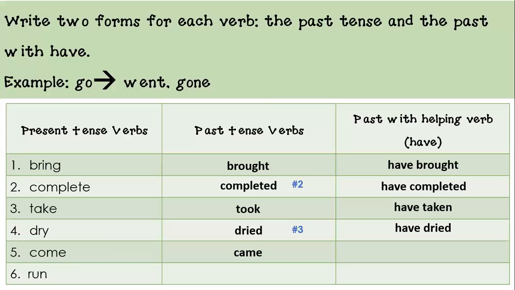For come? What is that? If you answered have come, then you are correct. Very good, guys. You're doing such a good job. If you used the table, which you should be doing, you identified come and then came, and in the column with past with helping verb, you have come. Great. Let's go to number 6.